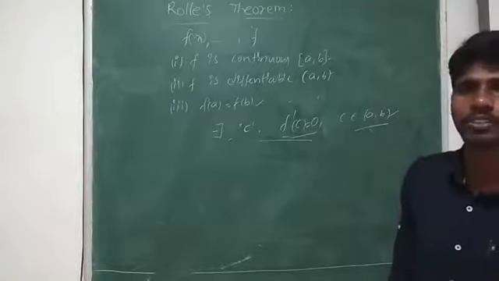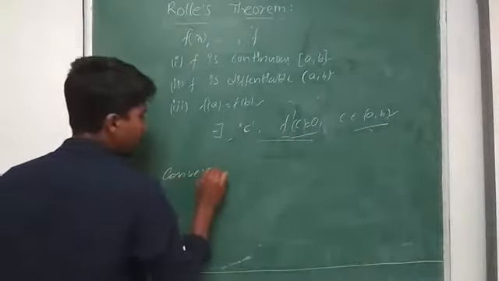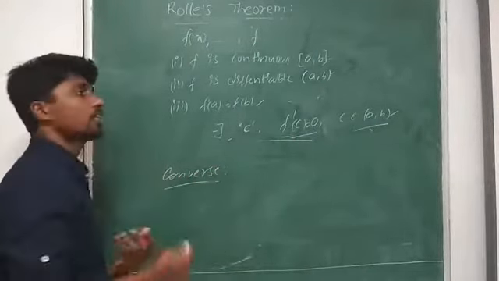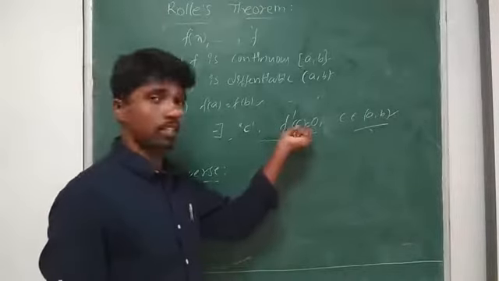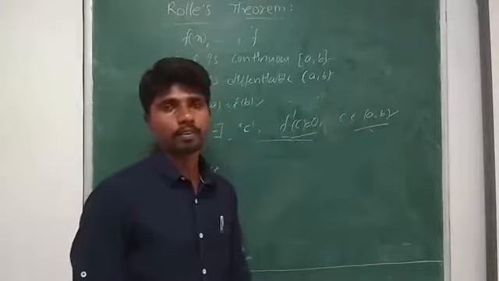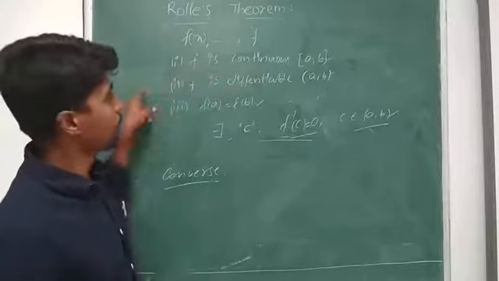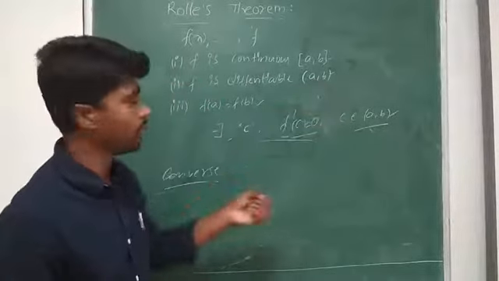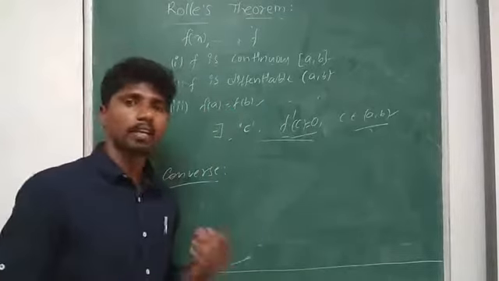Now we shall discuss the converse. What does the converse say? If f dash of c is equal to 0 and c lies in between a comma b, then f is continuous in [a, b], f is differentiable in open (a, b), and f of a equal to f of b, which doesn't hold in Rolle's theorem.